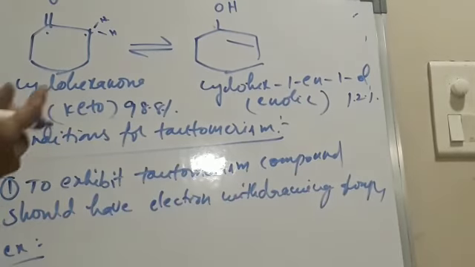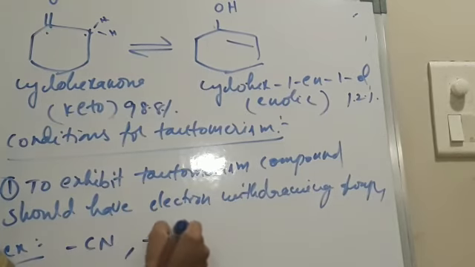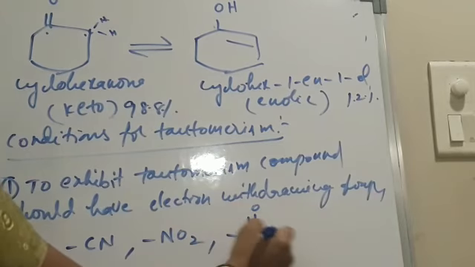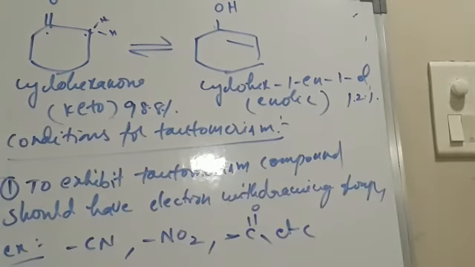For example, cyano group, nitro group, carbonyl group. All these are electron withdrawing groups.